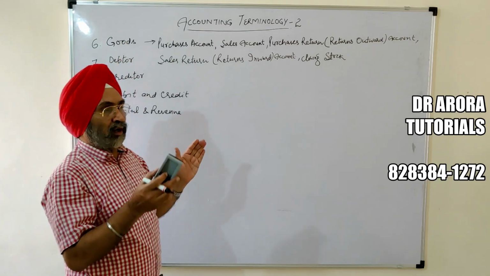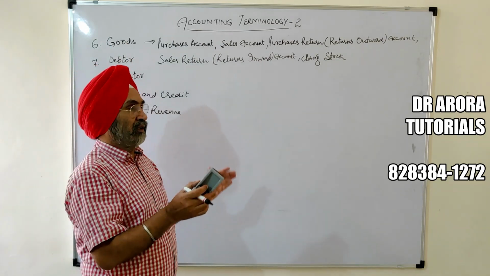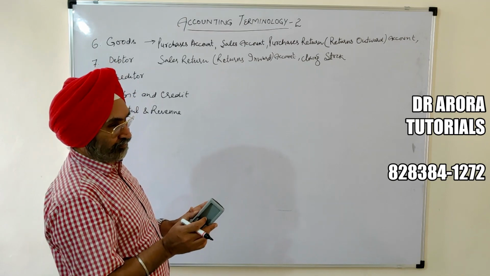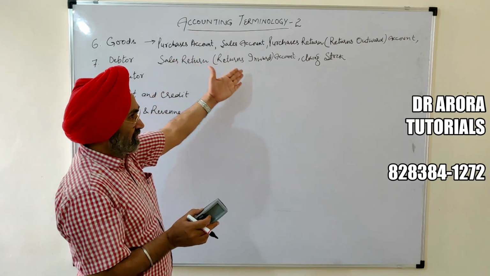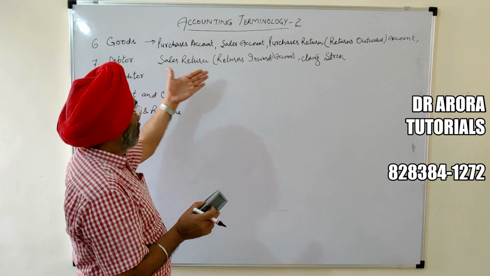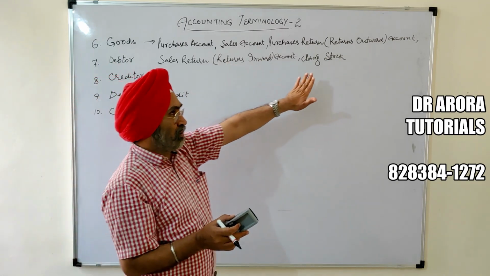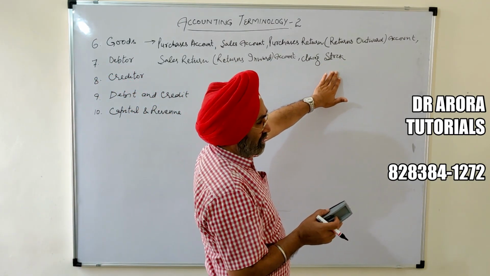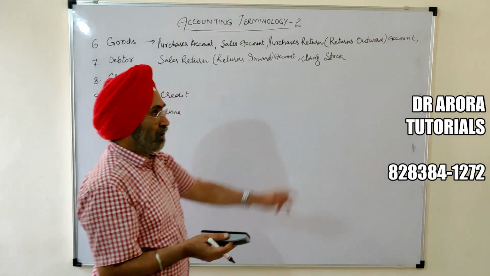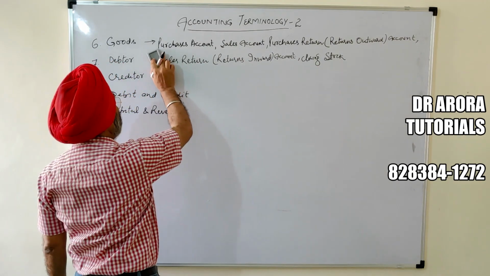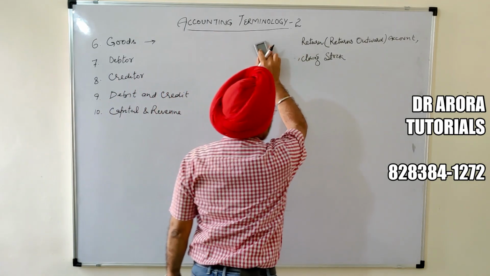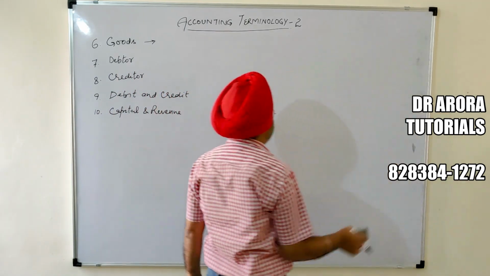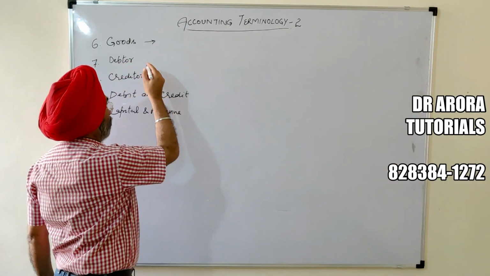Goods account will not be opened anywhere in our accounting. Purchases account, sales account, purchases return account, sales return account, and stock which is left unsold at the end of the year called closing stock. These 5 accounts will be prepared. Now after the goods, debtors.